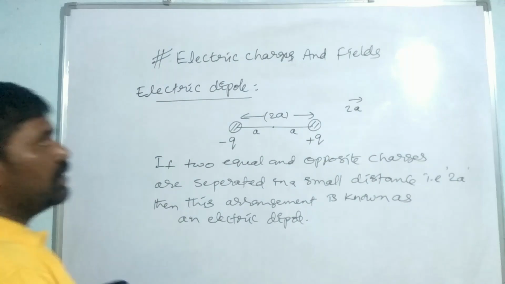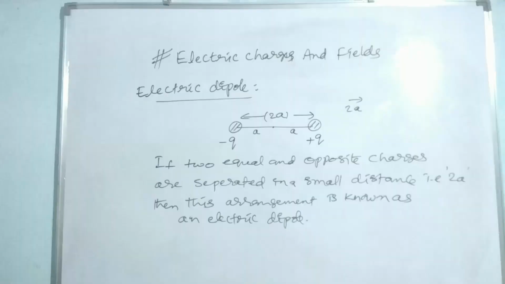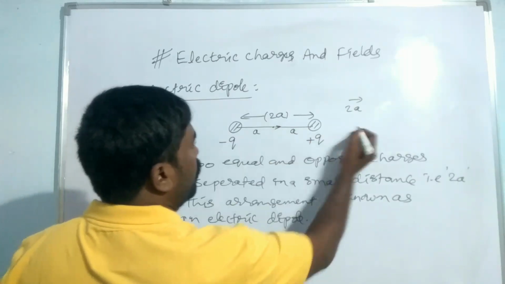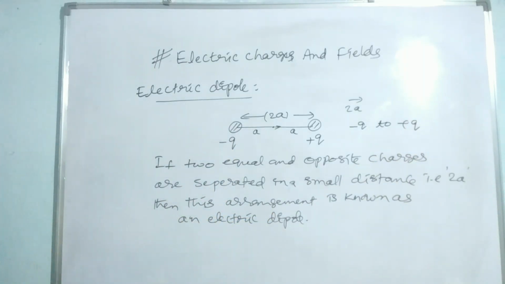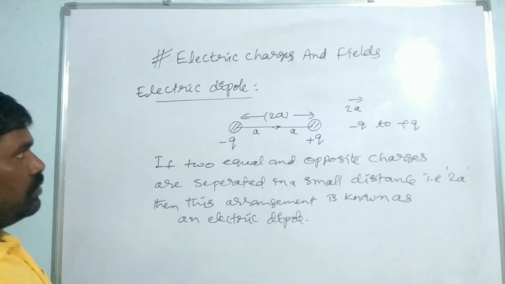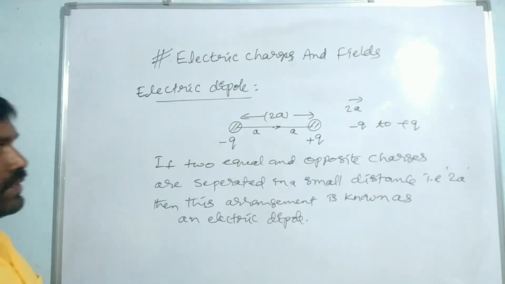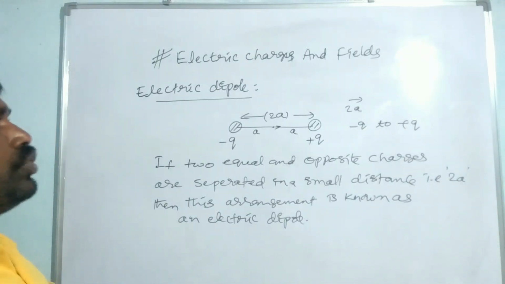So this is the vector form of the distance between the two charges, and the direction is from minus Q to plus Q. So this is the electric dipole. Now this electric dipole is kept inside a uniform electric field. Then what will act? That is question 2 in the board examinations: the couple acting on the electric dipole when it is kept in a uniform electric field.